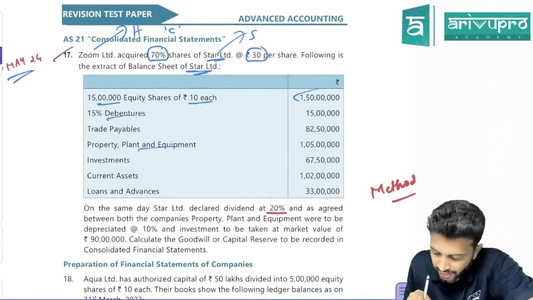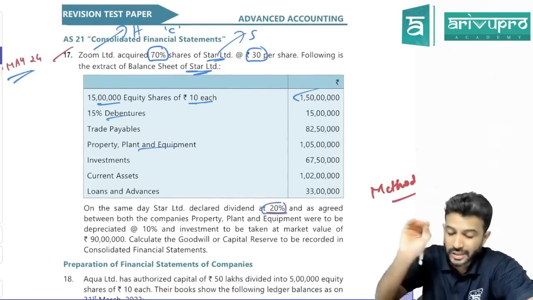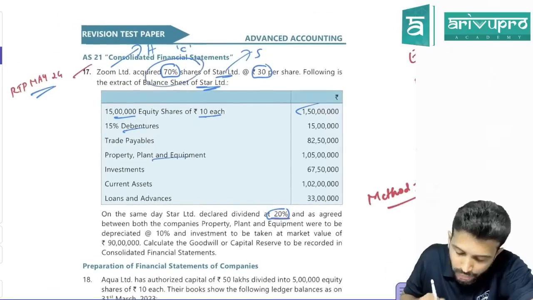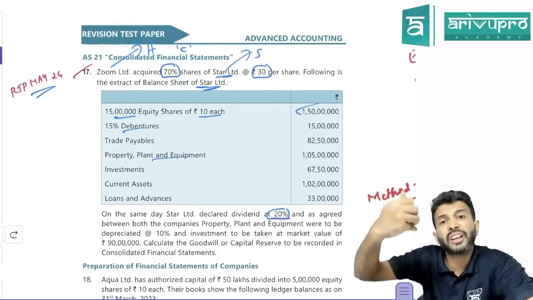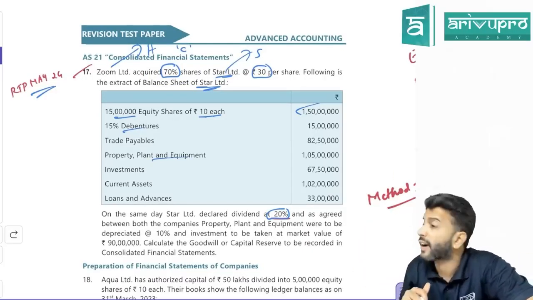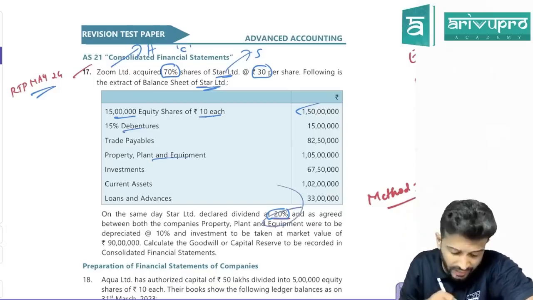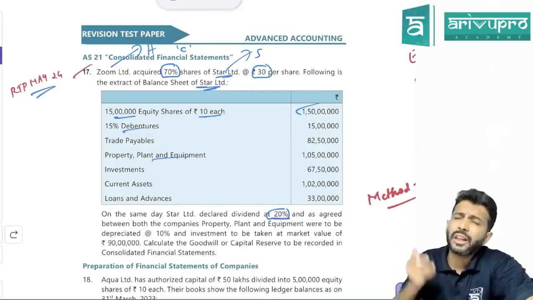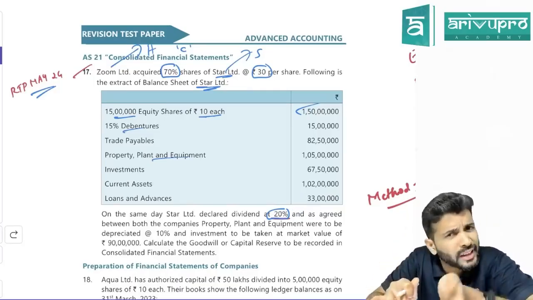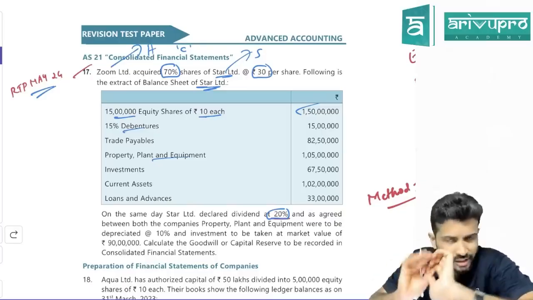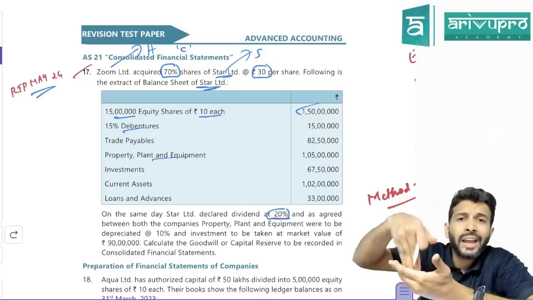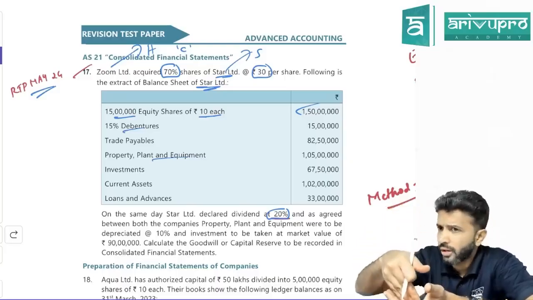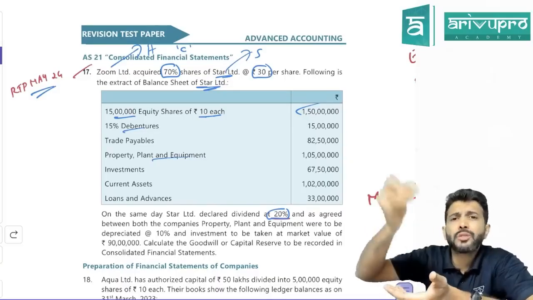Okay. On the same day, Star declared a dividend of 20%. One second, sir. Zoom Limited acquired the shares on the day they became shareholder, and on that day only the subsidiary company declared a dividend. Sir, they will declare dividend out of the profit existing. Today's profit is utilized to pay dividend.